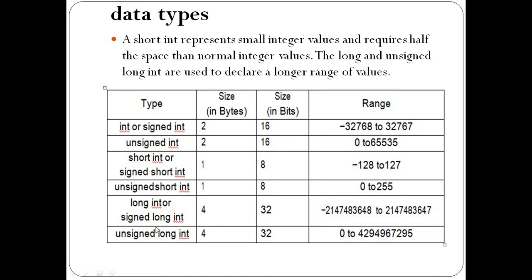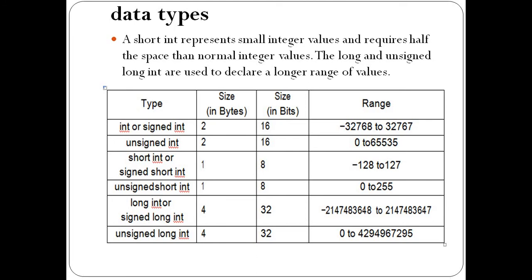These prefixes are optional, not mandatory. If we want to use them, then we can, but prefixes are not compulsory. What are the prefixes? Short, long, signed and unsigned. Signed and unsigned can represent positive or negative, and long and short can represent smaller and longer numbers. But every time it is not mandatory to give the prefixes.